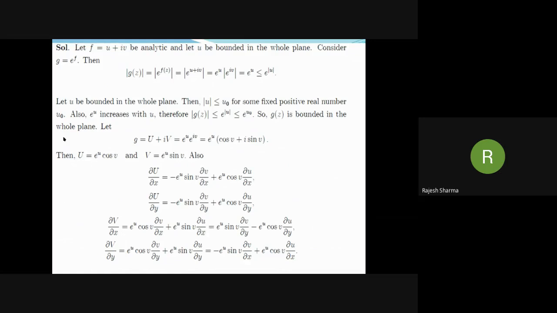Why? Because u is also bounded above. If this u is bounded above, then here we can use this less than or equal to exponential u naught. So it follows that this theorem also holds true under the condition that the real part of f(z) is bounded above. It also holds true if the real part of f(z) is bounded below, because in this case the real part of minus f will be bounded above, and then minus f, and hence f, will reduce to a constant.